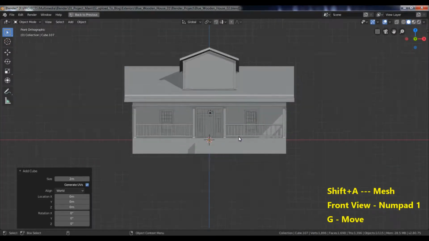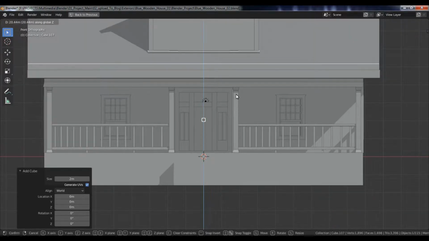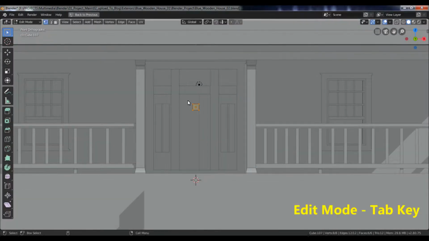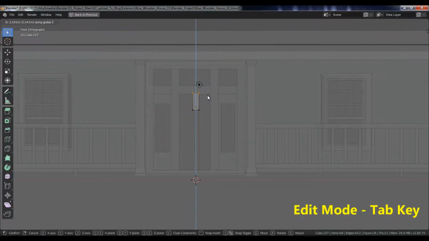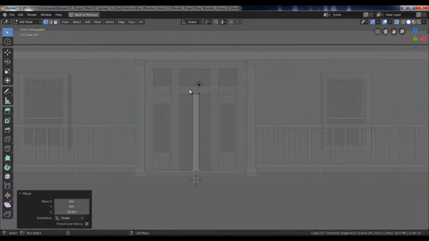Create a new cube. Go to the front view, move it upwards along the y-axis. Go to Edit mode, turn on the X-ray, select these vertices, and move it upwards along the Z-axis. Then, select these bottom vertices, and move it downwards.